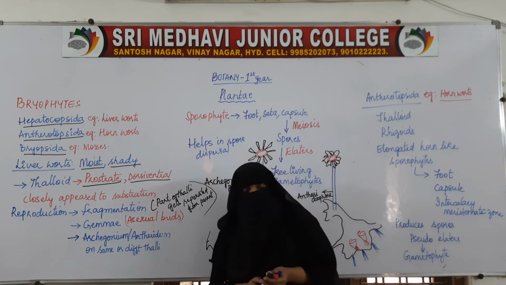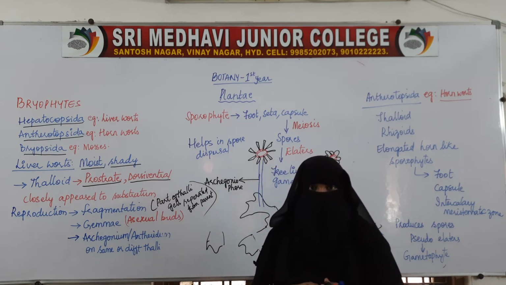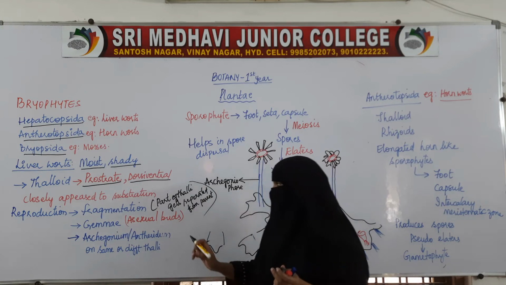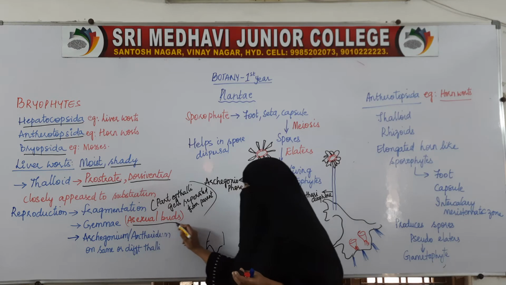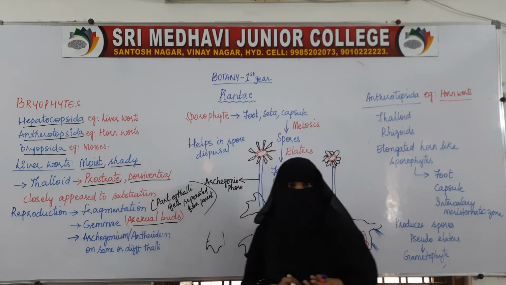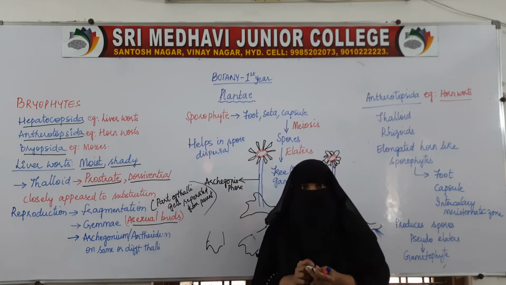Then asexual reproduction also takes place. Asexual reproduction takes place with the help of asexual buds. Those are called gemmae. The name of that asexual bud is gemma. Singular is gemma, plural is gemmae.